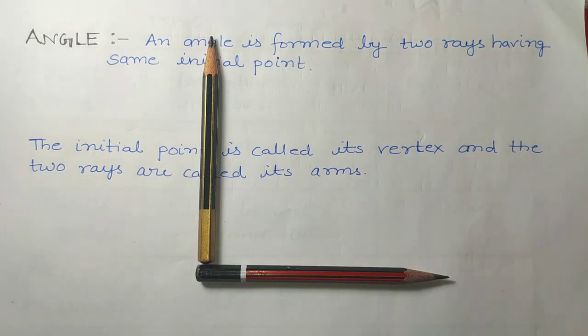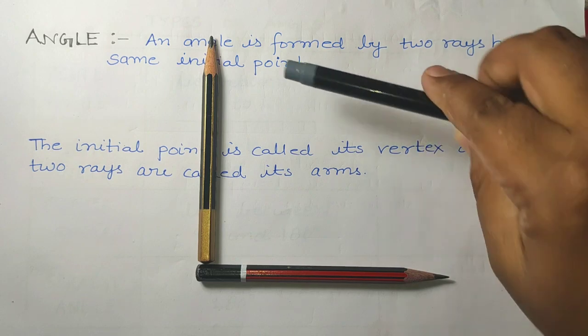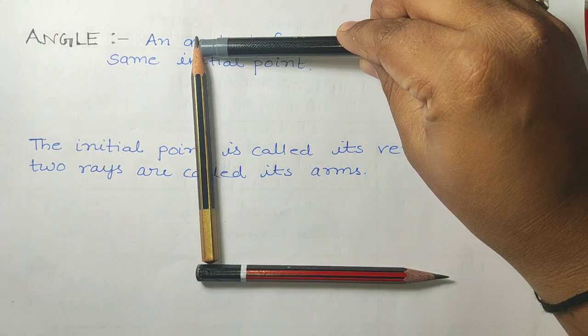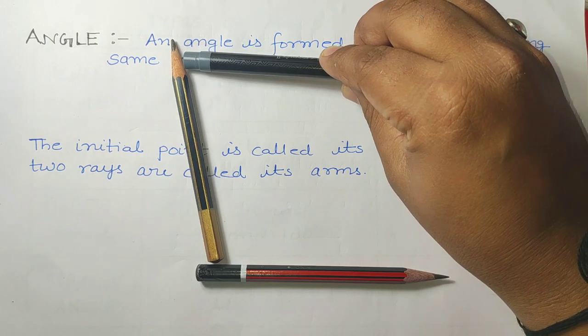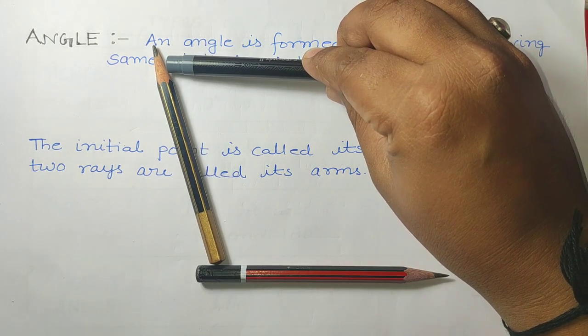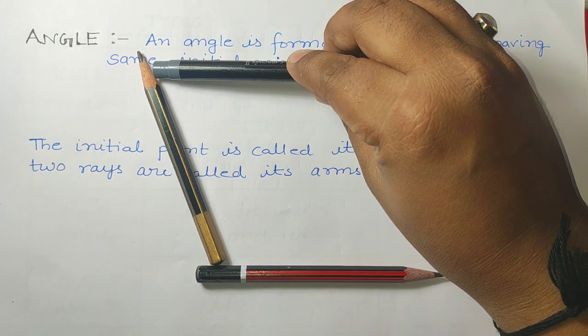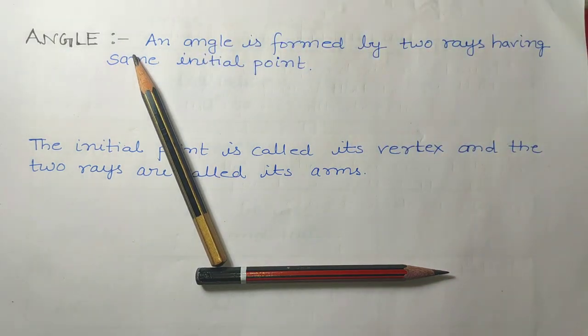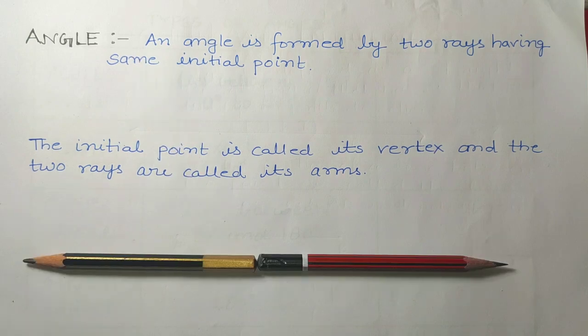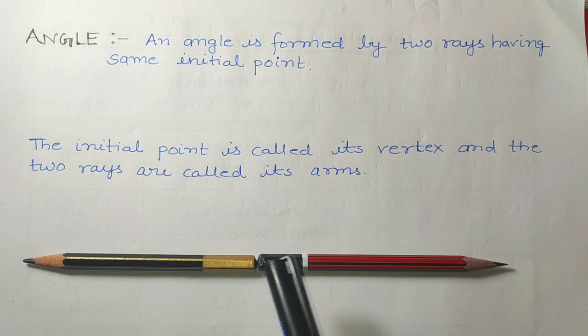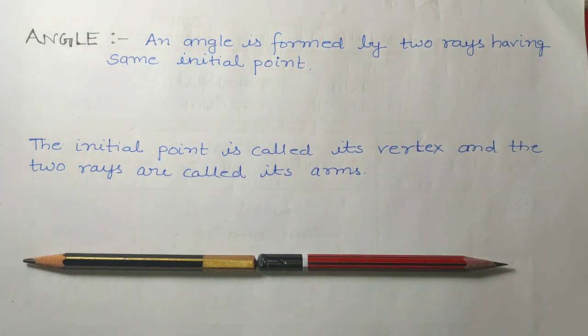Now again if I move this ray in anti-clockwise direction, the angle is increasing. And if the second ray is in a position like this, so that they form a straight line, then the angle between these two rays is 180 degree, because they are forming a straight line.